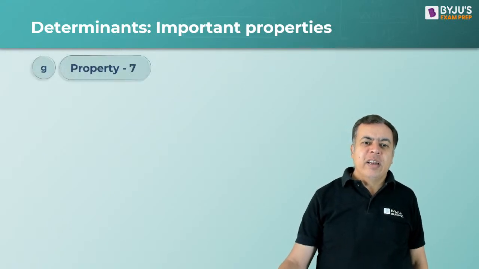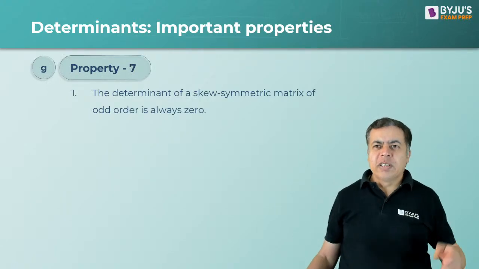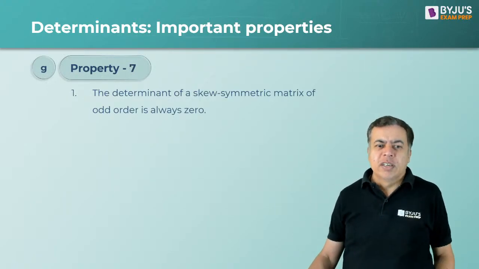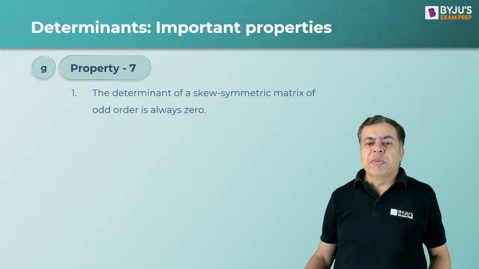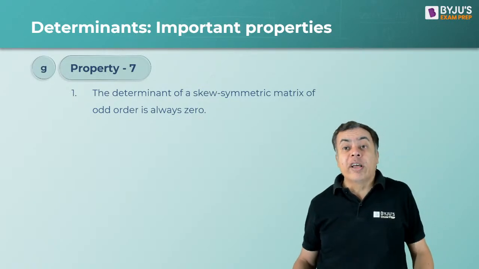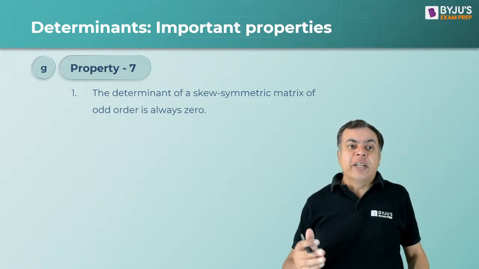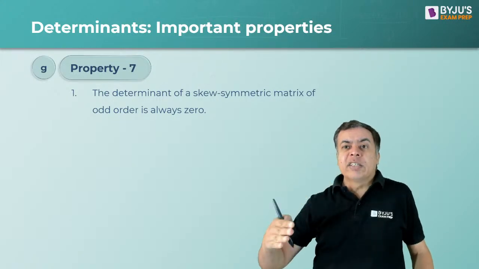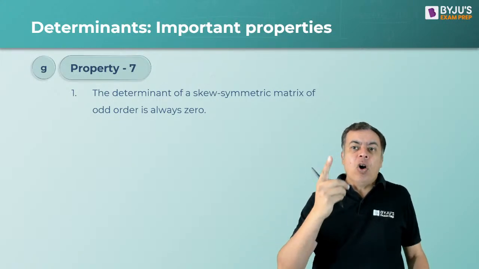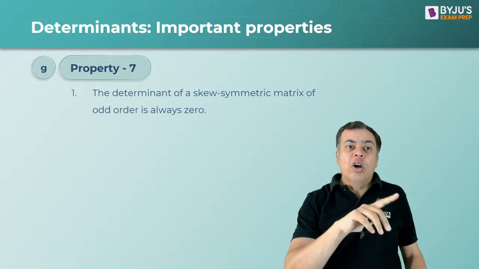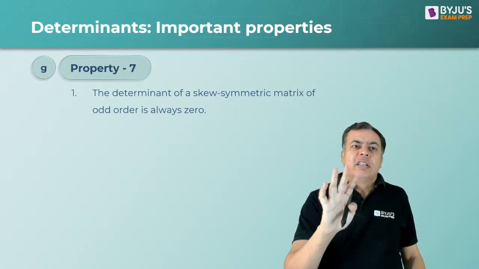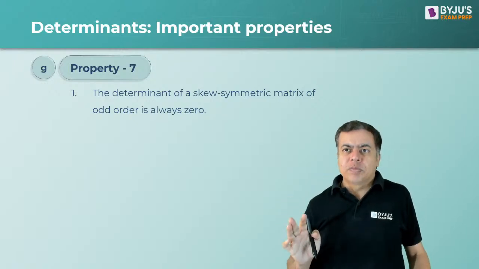Okay, and then the last property, then we will move to the questions. The determinant of a skew symmetric matrix of odd order is always zero. Skew symmetric, because the diagonal element is zero, right? If it is an odd order, the determinant is going to be zero.